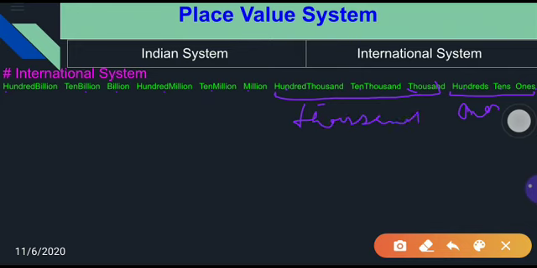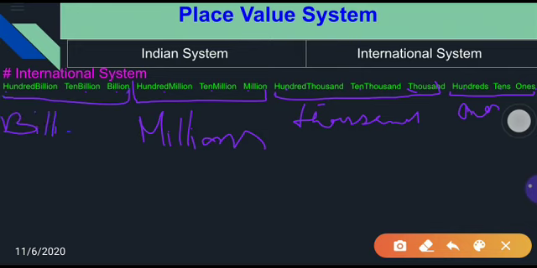After that million, 10 million, 100 million, this is the millions period. After that billion, 10 billion, 100 billion, this is the billions period. When you write a number in the international place value system, after each period we put commas, before the ones period, thousands, millions and billions. That means after every 3 digits we put a comma. Now we will do an exercise.